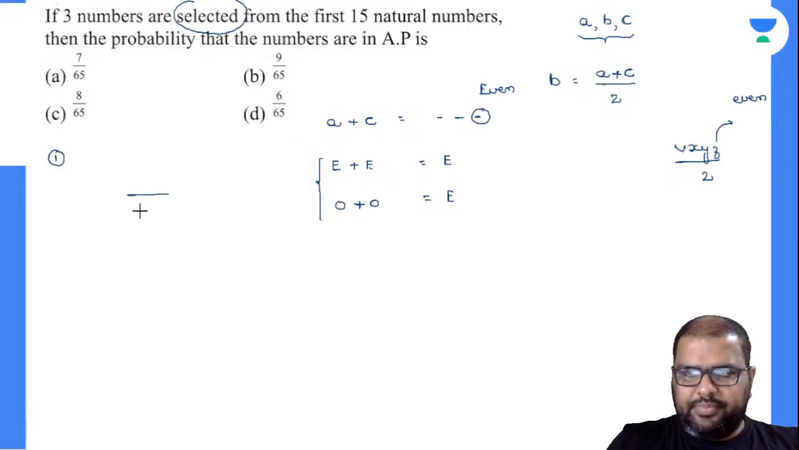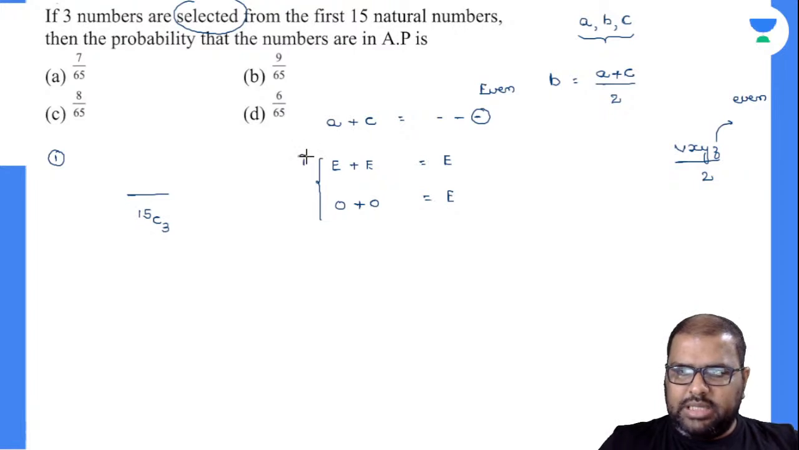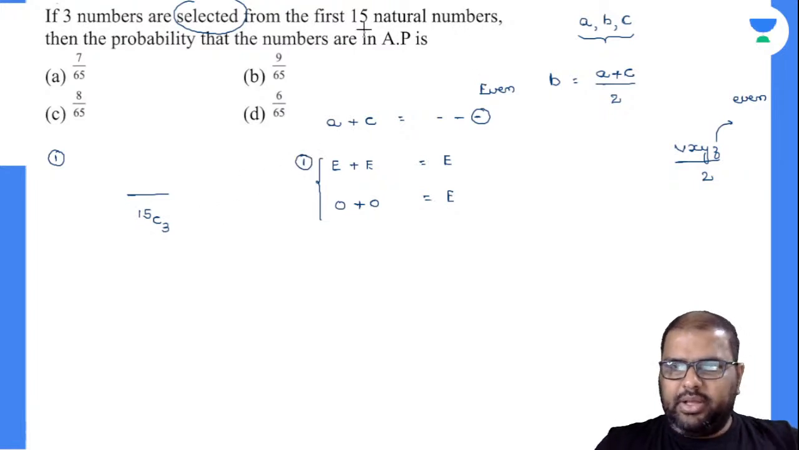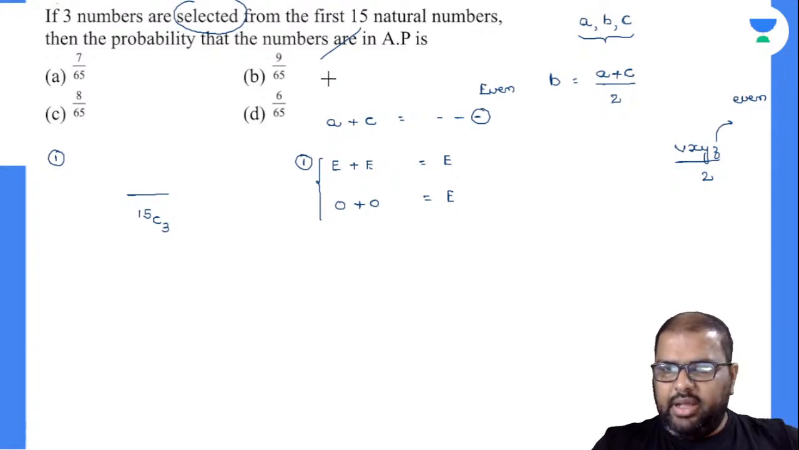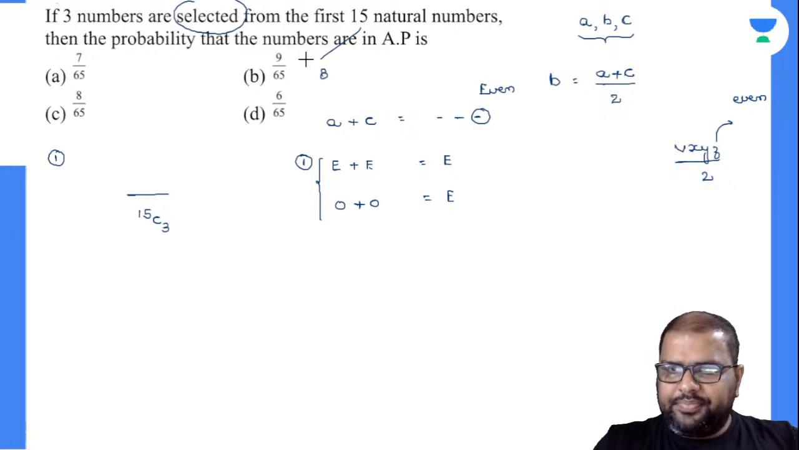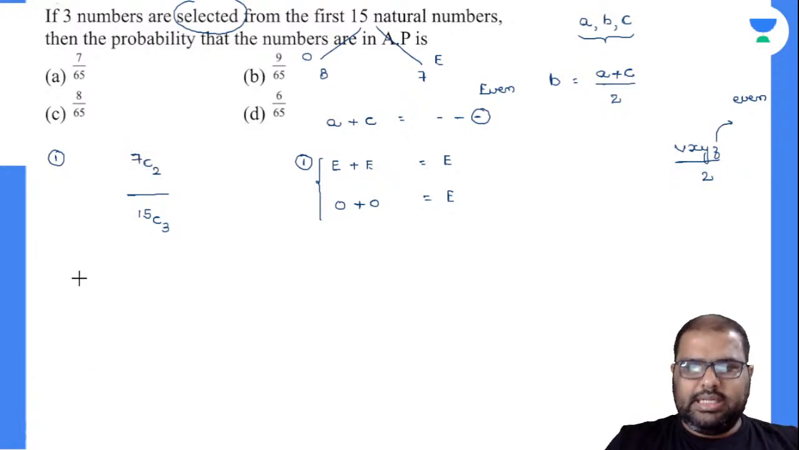So what you have done, out of 15 numbers, you have selected 3 numbers. This is your total probability. What is a favorable probability? First case, both numbers have to be even. Now look, in 15 numbers, how many even are there? Odd are 1, 3, 5, 7, 9, 11, 13, 15. 8 odd numbers are there and 7 even numbers are there. So my first favorable case is 7. Out of 7, I have to select 2 numbers for A and C. That's it. What is my second case?